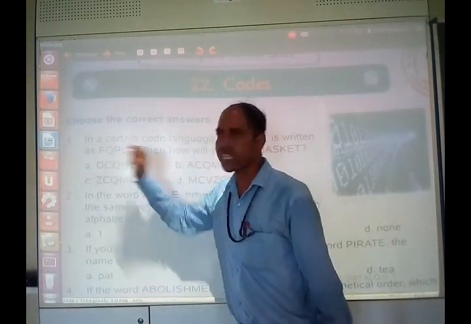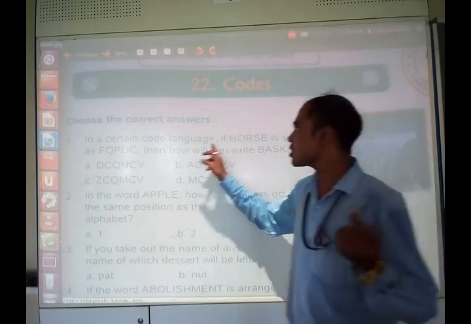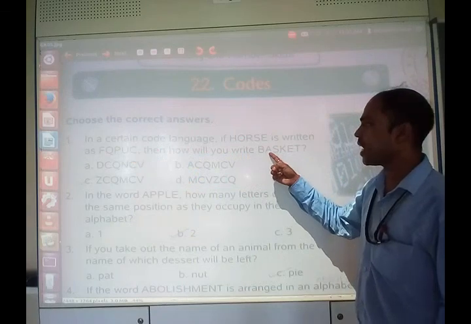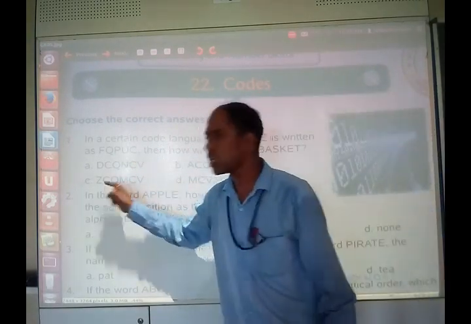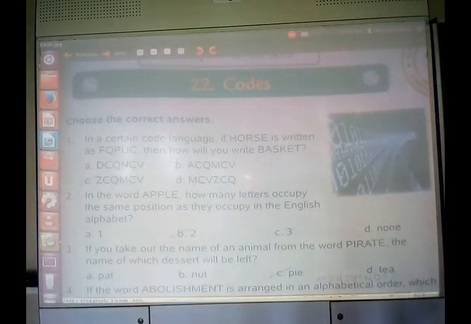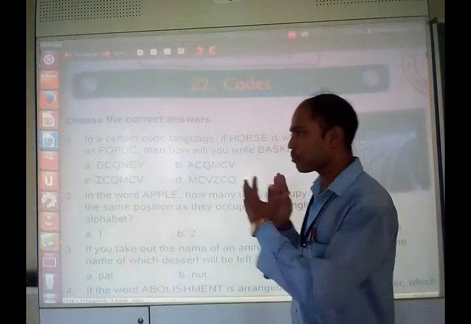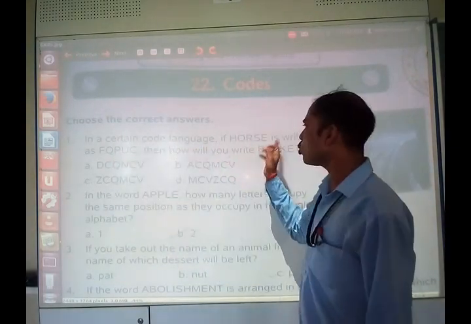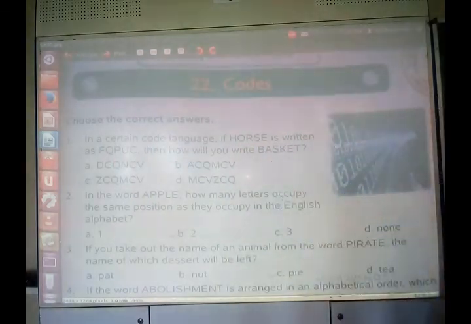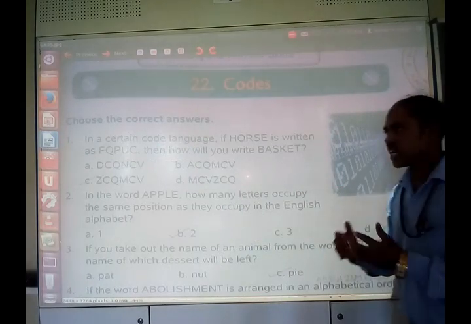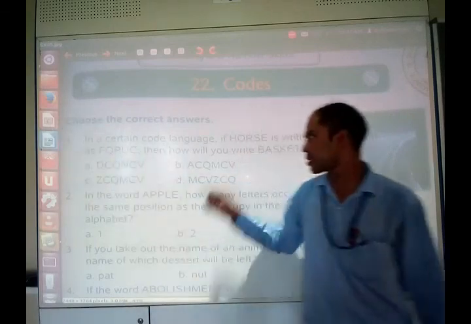O is written as Q. After O, P is there, after P, Q is there. For the second letter, A, then B is there, we have to skip B, C will come, so C. In this way you need to decode. R is written as P, going backwards, P, Q, skipping R, so S. Then S will be written as Q.